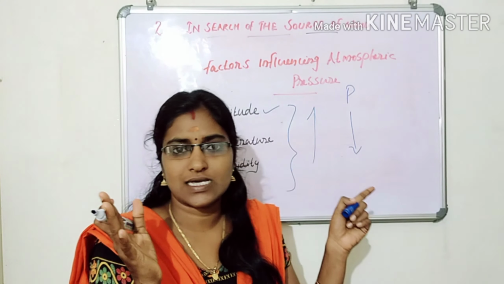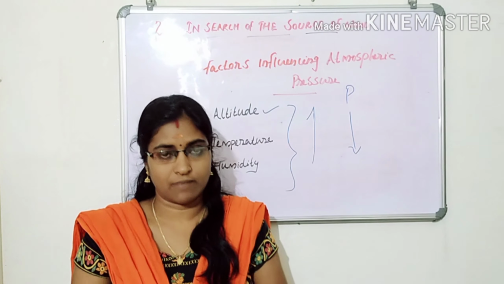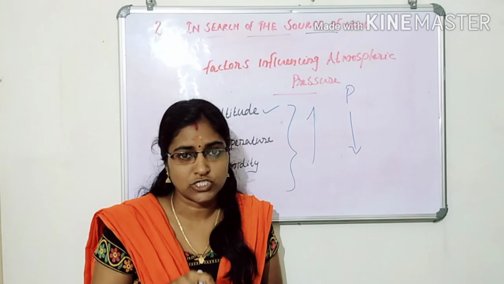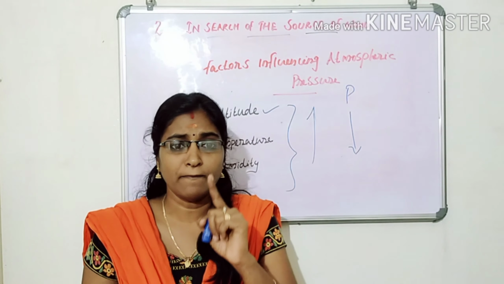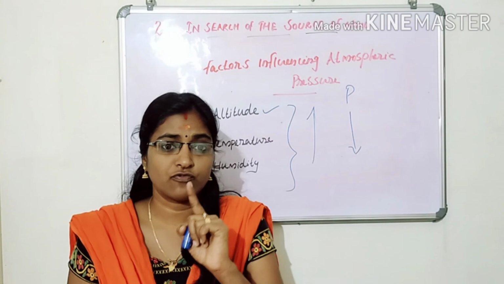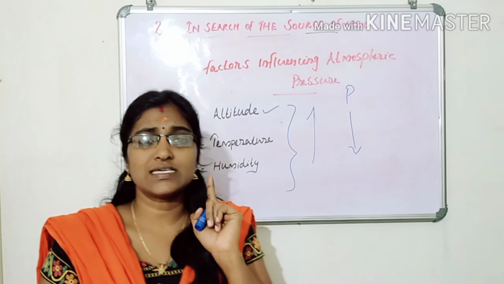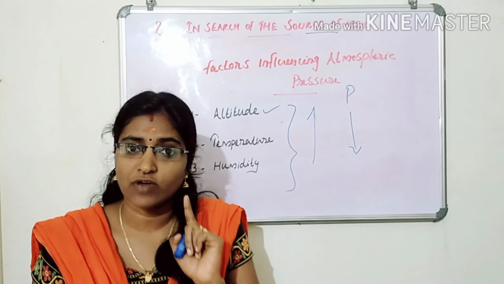Our topic, that is the relation between altitude and atmospheric pressure. First we realize that this is inversely proportional. When altitude increases, pressure decreases. The pressure decreases at the rate of 1 millibar per an altitude of 10 meter. Reason behind that, rarefaction of air.